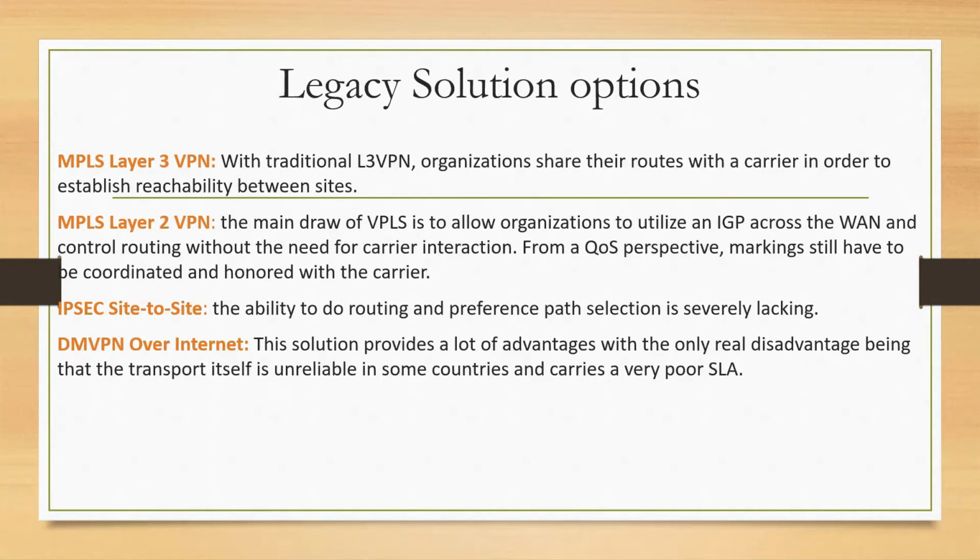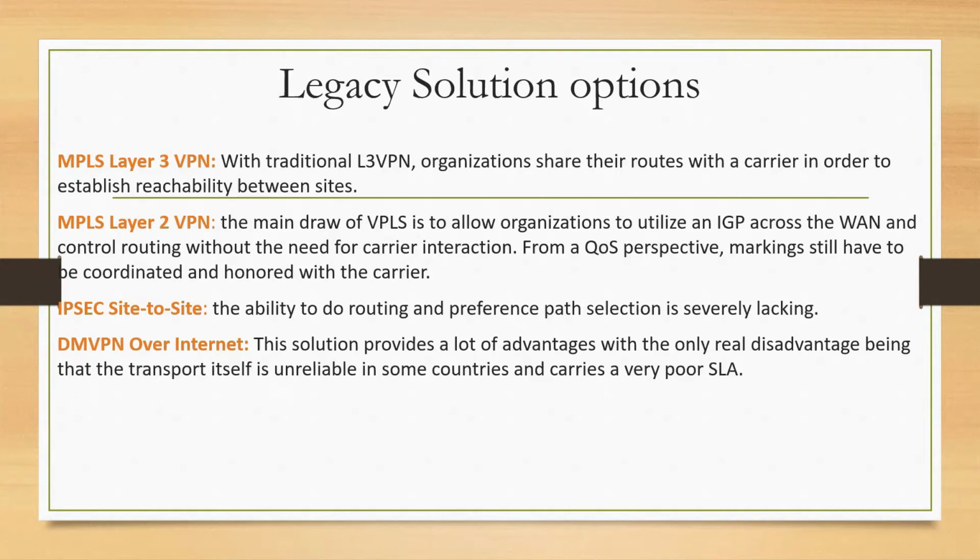With IPsec, the ability to do routing and preferred path selection is severely lacking. We can do this over the internet. We can do our routing, we can send our traffic over the tunnel, but there is no possibility of dynamic routing. There is no possibility of playing around with routing, one path over the other path versus multiple paths, right? So that was again the least preferred solution which we have used in the past.